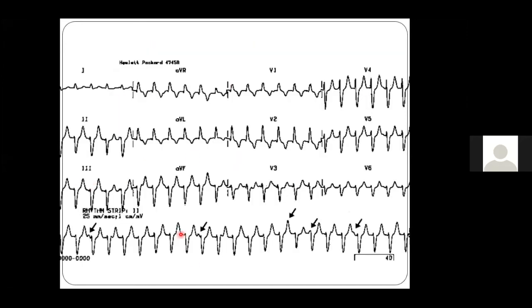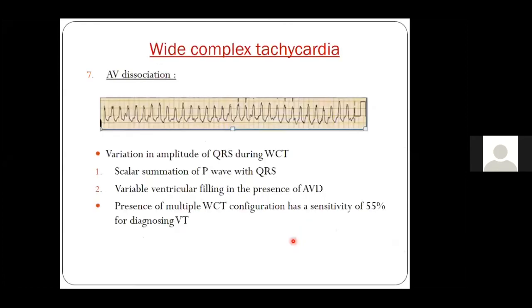Now again, you can see this ECG, in the limb lead you have multiple small P waves which are suggestive of AV dissociation. One more important thing which this ECG has, I can show you with this. This is very likely to be a fusion beat and not a capture beat, because the morphology is something between a normal intrinsic beat and the wide QRS complex. So it's more likely to be a fusion beat in this ECG. And you can also see that there is a QRS amplitude variation. So these 3 points are usually suggestive of ventricular tachycardia.